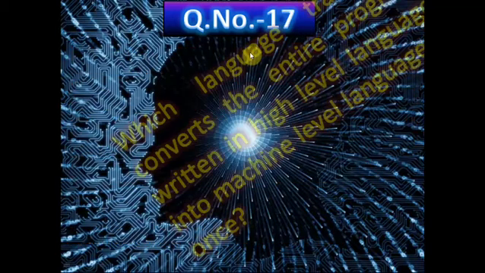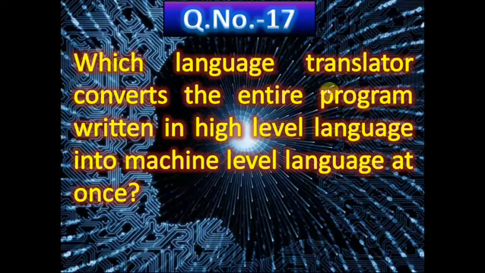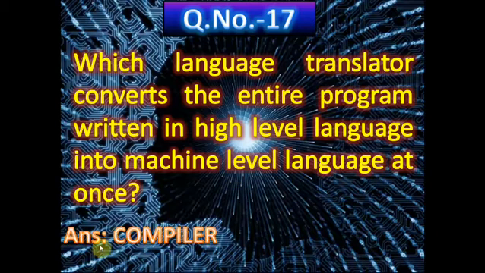Now next question number 17. Which language translator converts the entire program written in high level language into machine level language at once? And the correct answer is compiler. Compiler is the language translator that converts the entire program of the high level language into machine level language at once.